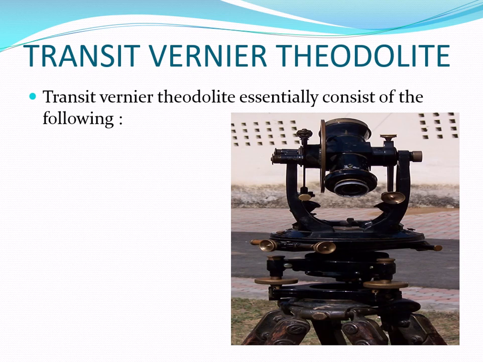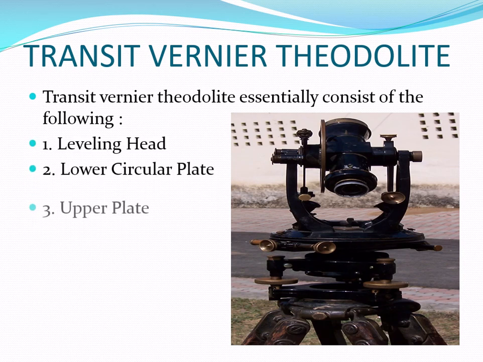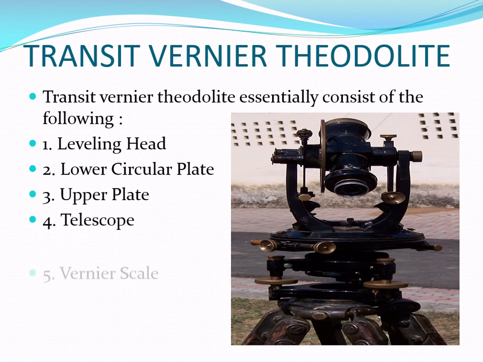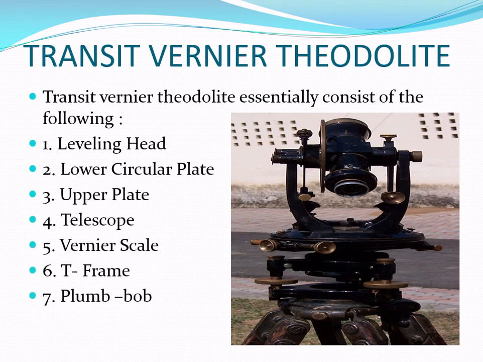Then the transit vernier theodolite essentially consists of the leveling head, lower circular plate, upper plate, telescope, vernier scale, T-frame, and plumb bob. So these are the essential things in this theodolite. And the last one is the tripod stand, on which we can easily set the theodolite.